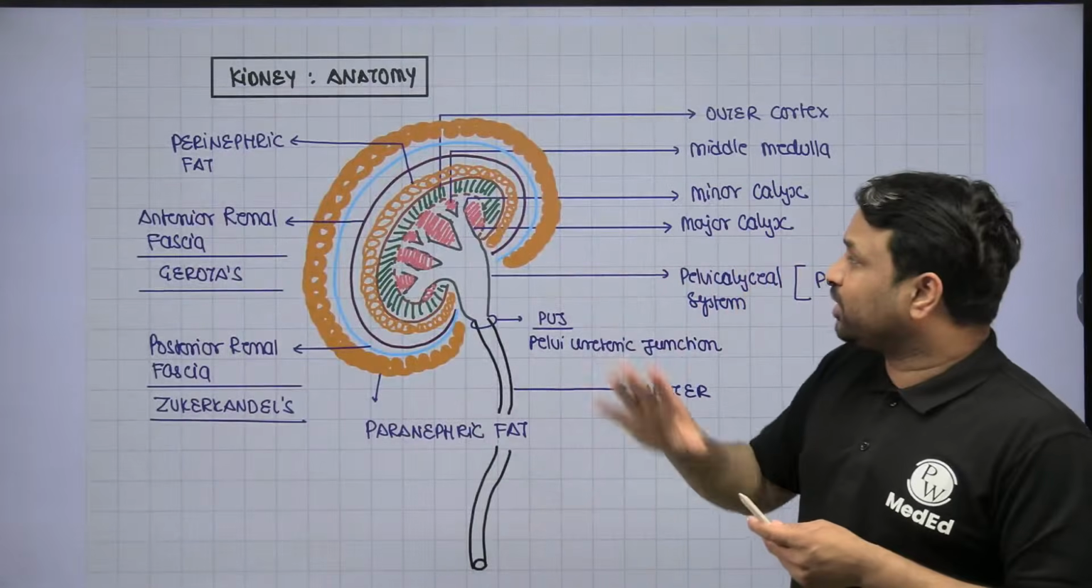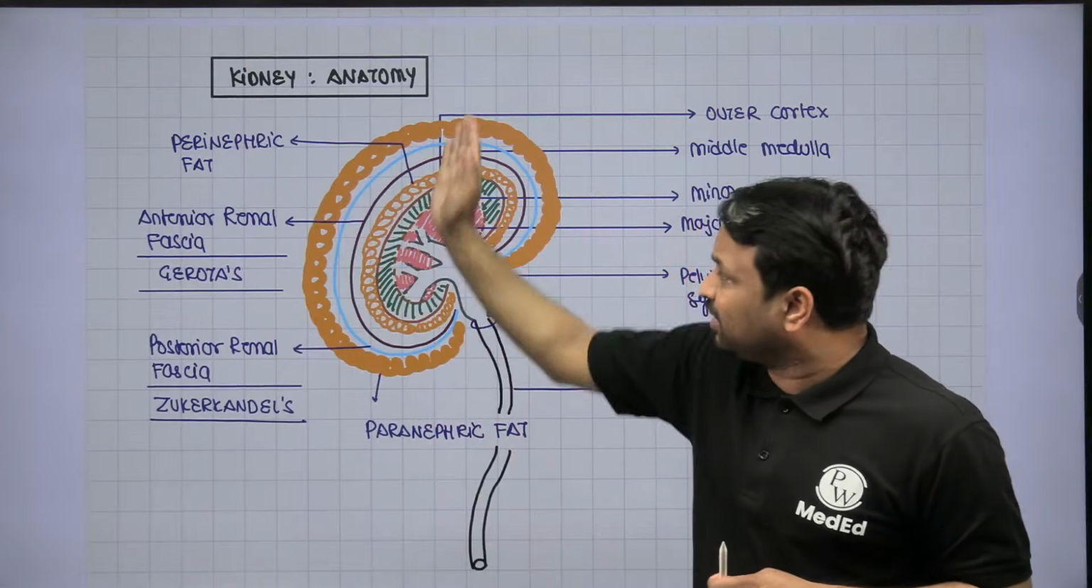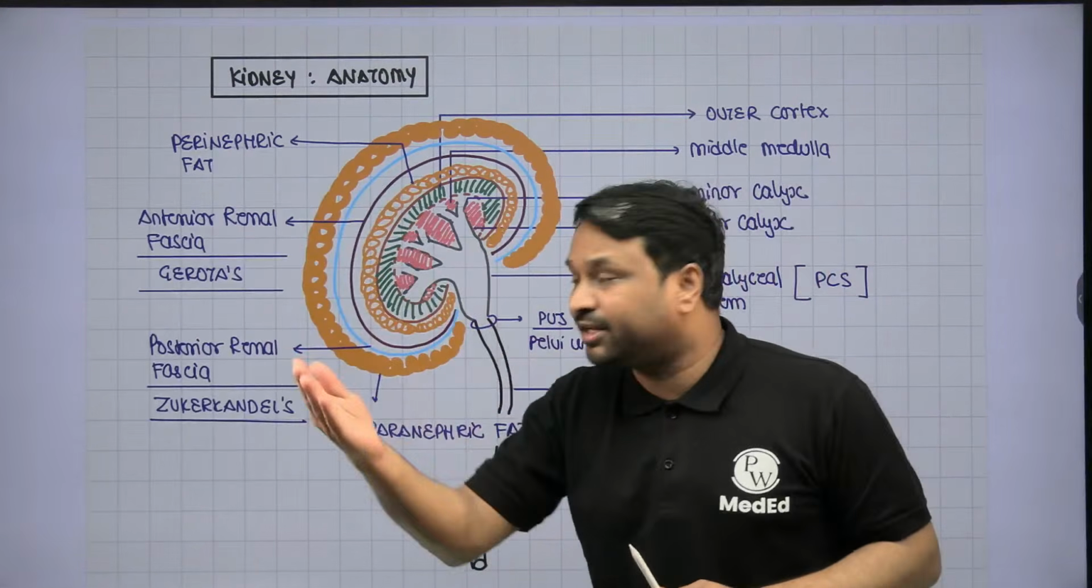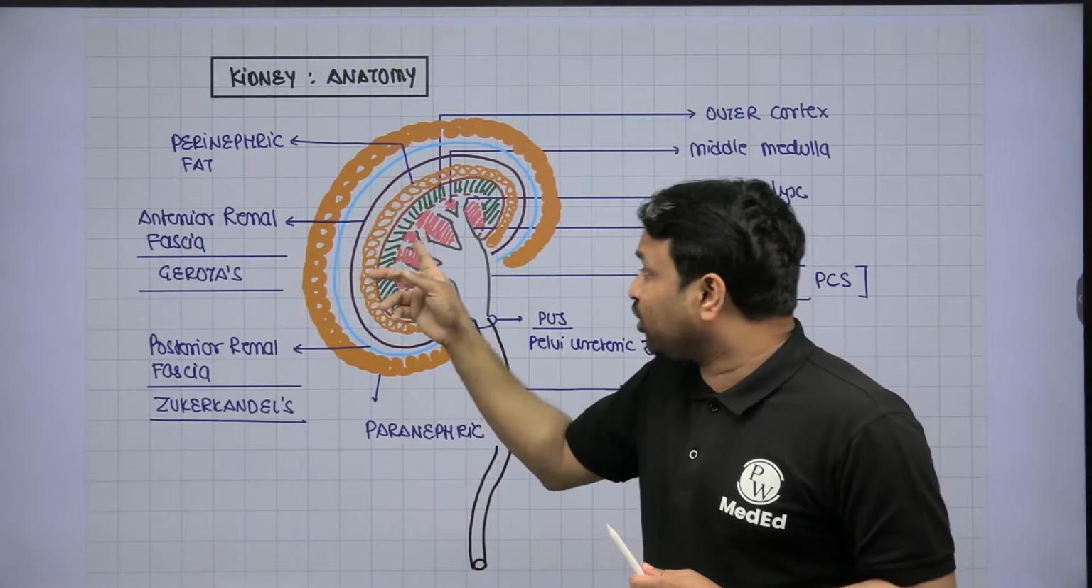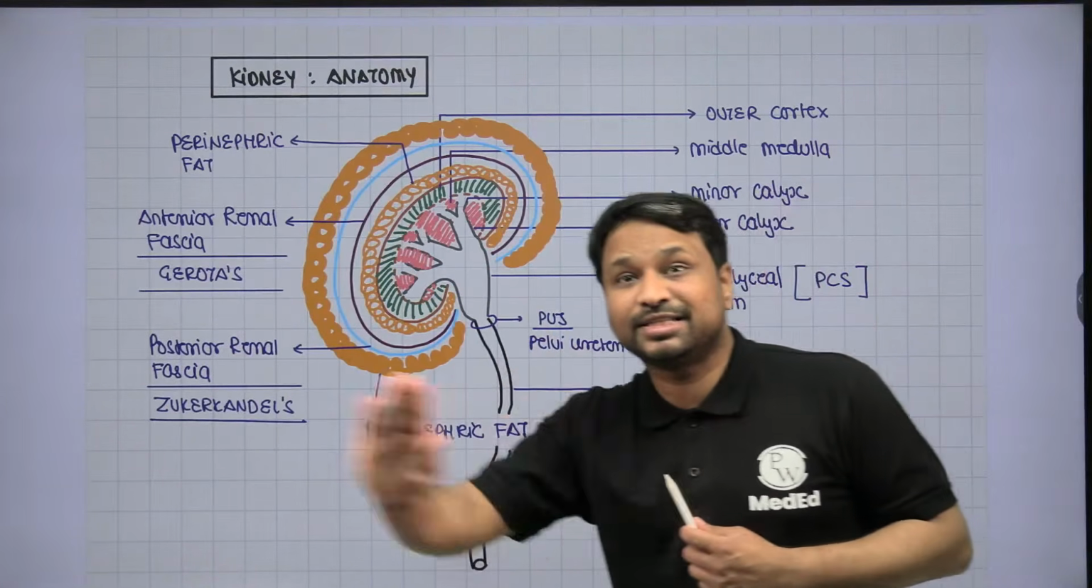Now, when you look at the kidney from outside to inside, the outermost is going to be pararenal fat, then you have the perirenal fat, the Zuckerkandl fascia, which is the posterior renal fascia, Gerota's fascia, which is the anterior renal fascia, then you have cortex, then you have medulla, then you have pelvicalyceal system, then you have pelvic-ureteric junction and the ureter. This is in the same sequence.